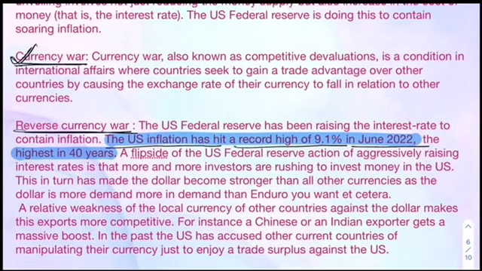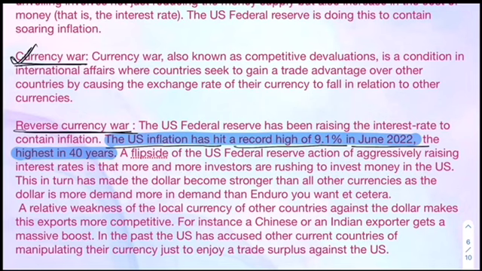Then there is the currency war. Sometime back, the US and China were in a currency war, where the US was alleging that other countries are devaluing their currency deliberately. Like the US alleged that China devalued its currency to boost its exports, right? This is called a currency war, when one country, followed by another country, deliberately devalues their currency in order to boost their exports.